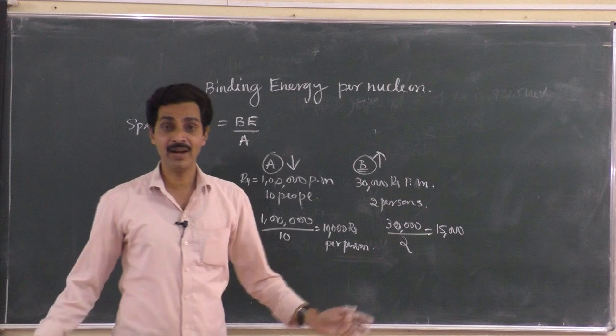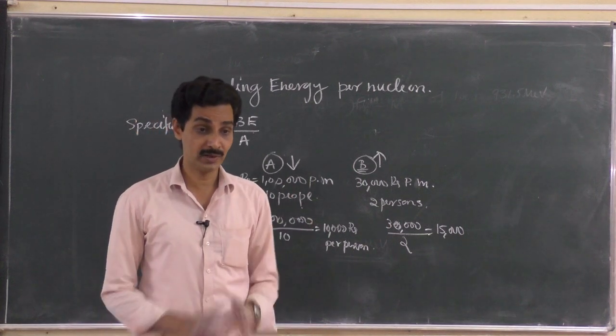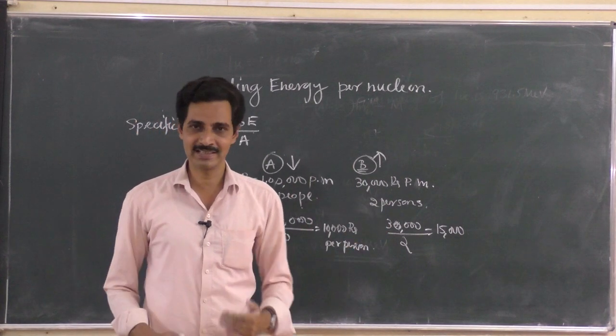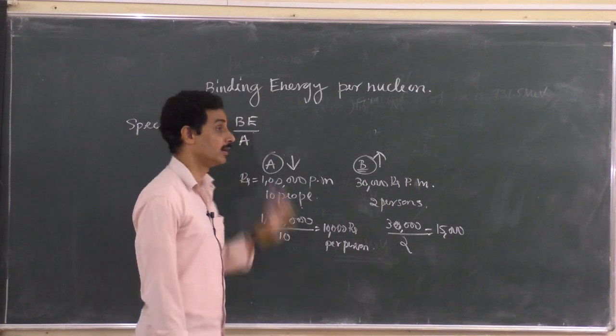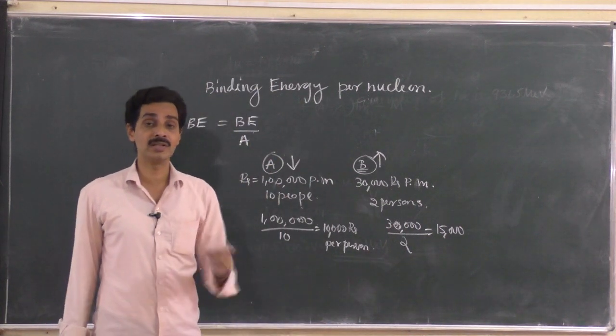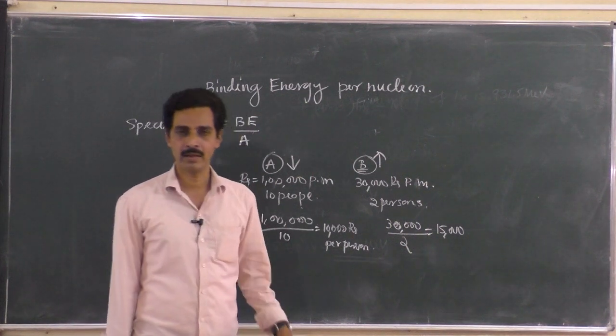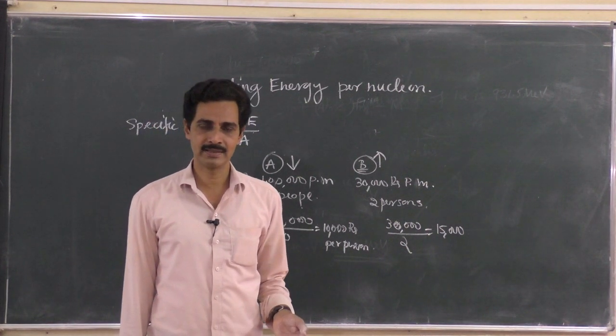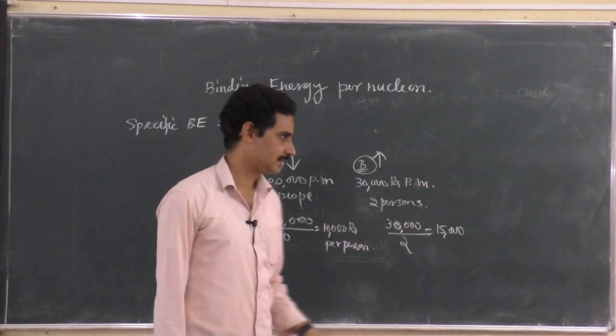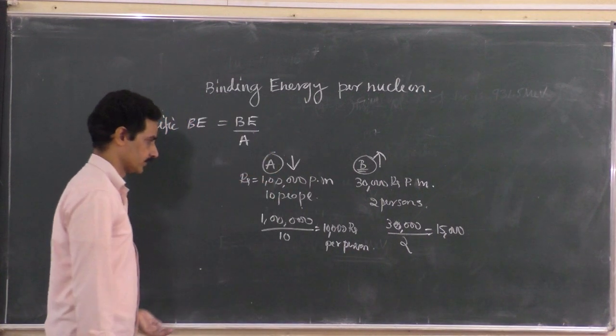So you have to divide it by the total number of people who want to share it. If the binding energy per nucleon is more, then the nucleus is very strong, and if the binding energy per nucleon is less, then the nucleus is weak. So that's how it goes, right?